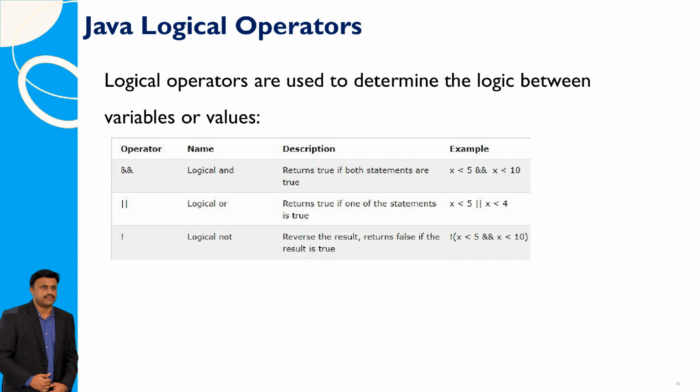In Java, logical operators are used to evaluate the relationship between variables or values. The logical AND operator returns true only if both conditions are true. The logical OR operator returns true if at least one of the conditions is true. The logical NOT operator reverses the result of a condition, returning false if the original result is true.